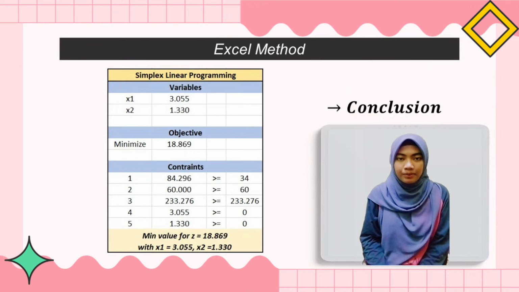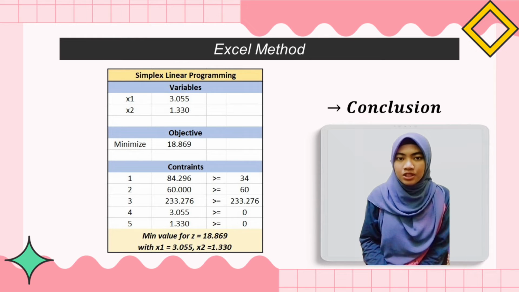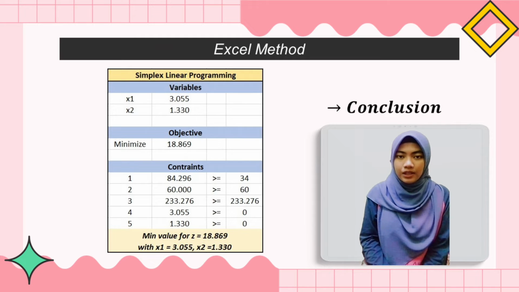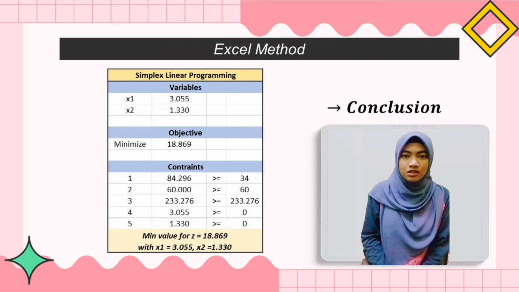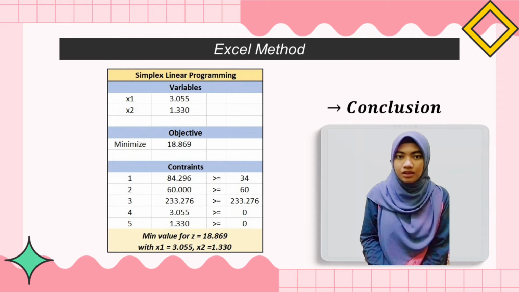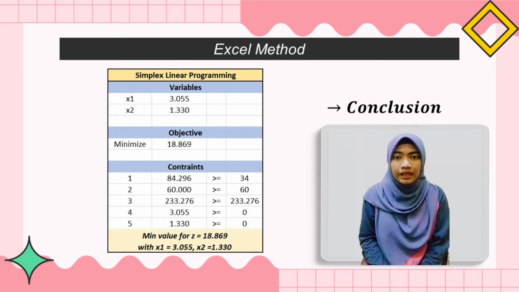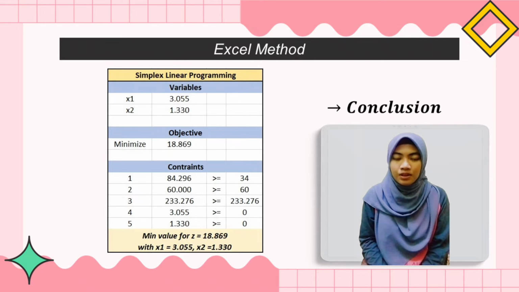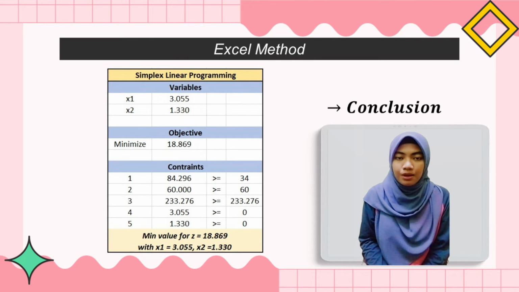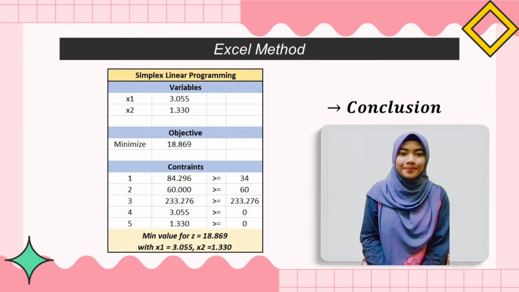We also use the Excel method to get the exact values of x1 and x2, and the conclusion from the two methods is that we got the same values: x1 is 3.055 and x2 is 1.330. Baby Shima's mother needs to prepare 3 portions of plain rice with drumstick fried chicken and a portion of plain rice with boiled meat as Baby Shima's daily intake.